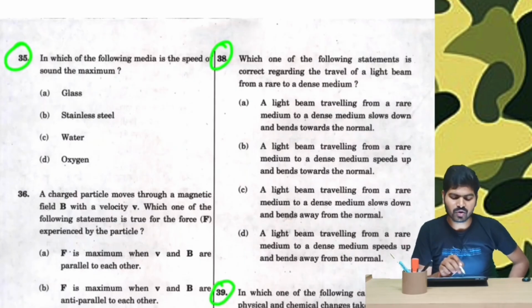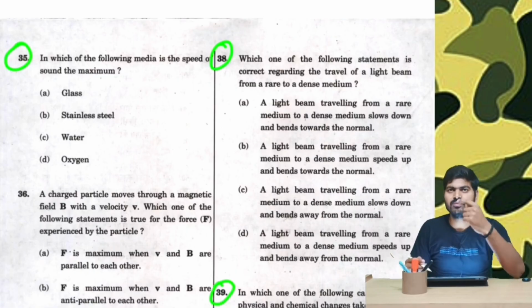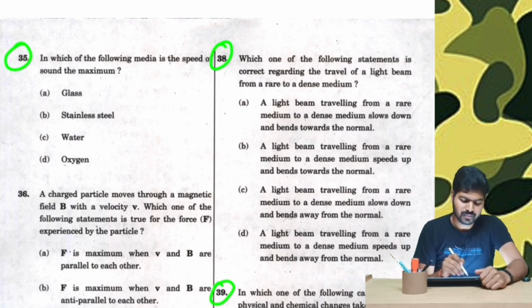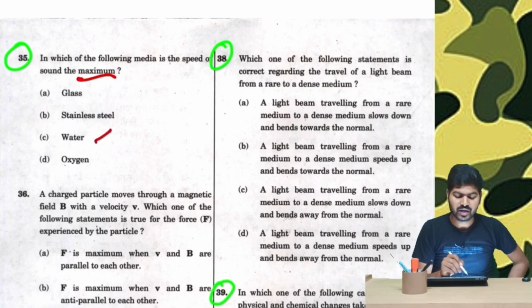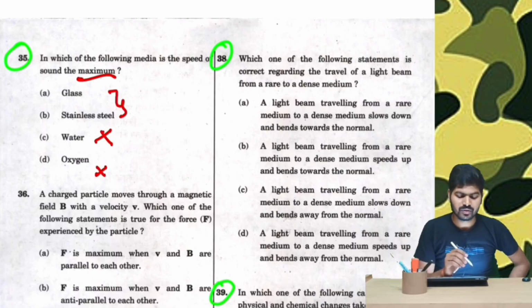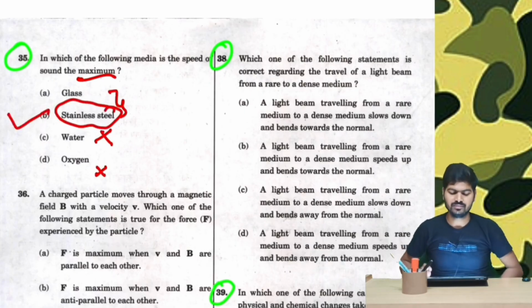Question number 35. In which of the following media is the speed of sound the maximum? Now we know the speed of sound is maximum in the hierarchy order of solid, followed by liquid and then gases. Therefore, maximum in solid, then liquid, and least in gases. Now here they are asking maximum. Here water is liquid and oxygen is a gas. Therefore, we can simply eliminate them, and we are left with just two options: glass and stainless steel. They both are solid. Looking carefully, steel is denser than glass, and hence maximum speed is in stainless steel.